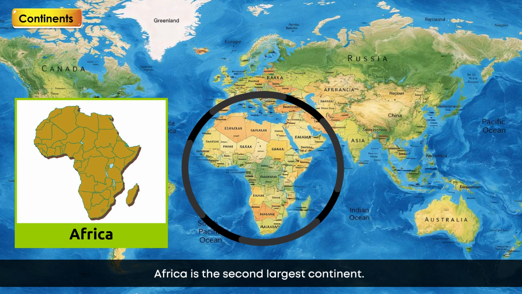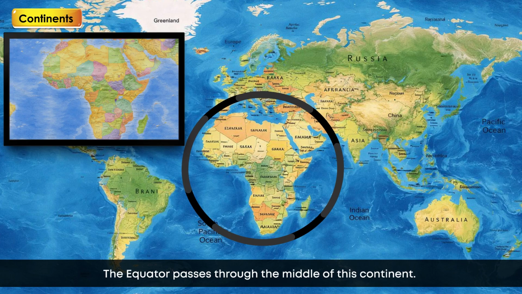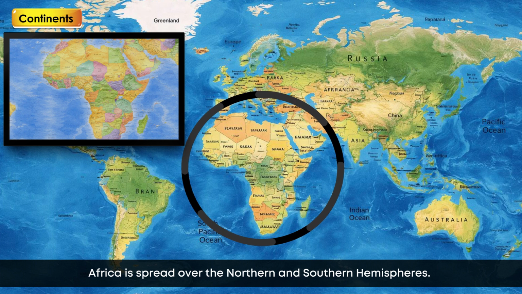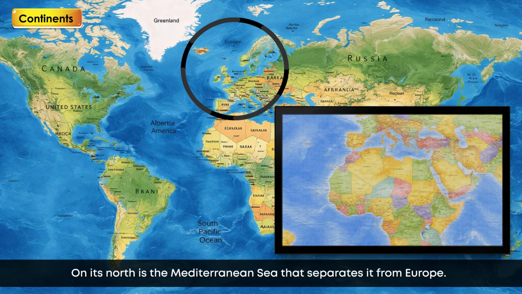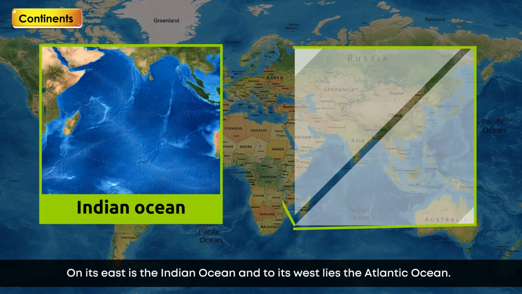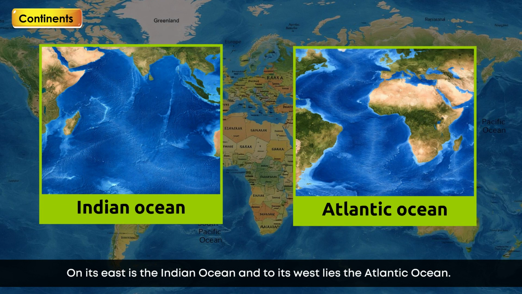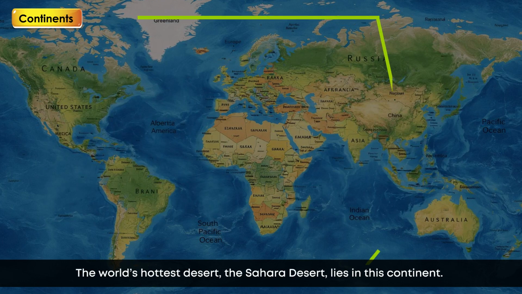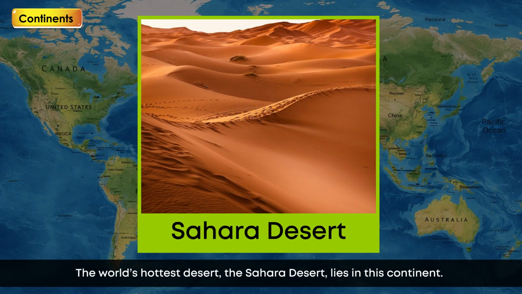Africa is the second largest continent. The equator passes through the middle of this continent. Africa is spread over the northern and southern hemispheres. On its north is the Mediterranean Sea that separates it from Europe. On its east is the Indian Ocean, and to its west lies the Atlantic Ocean. The world's hottest desert, the Sahara Desert, lies in this continent.